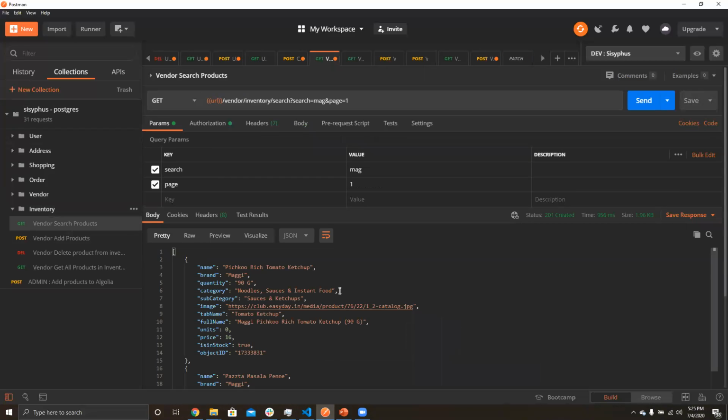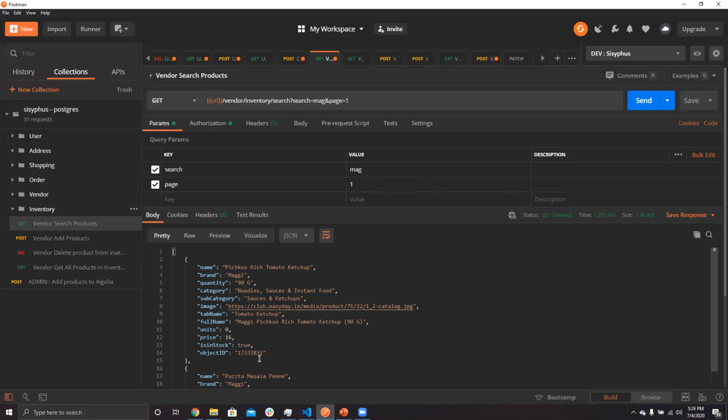If the vendor wants to add a product, for that he has to go to the database and search for some product. As of now, the vendor is going for Maggie. He wants to add some Maggie. As you can see, we are not searching according to a particular keyword; we are doing a partial search. We have implemented this partial search where the vendor can just add a few keywords, and we get whatever the search results are.